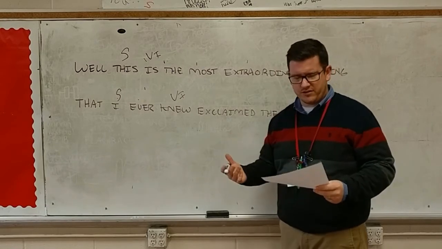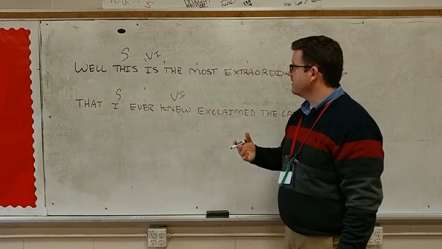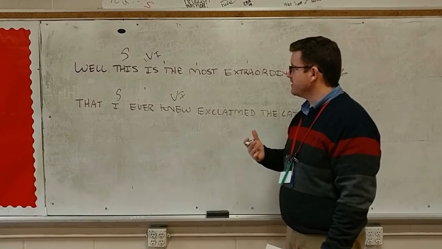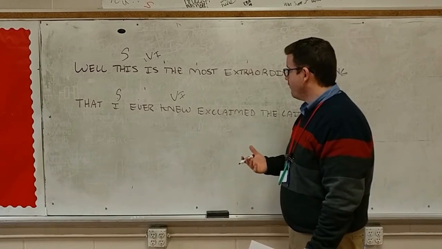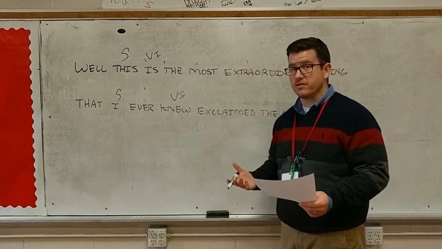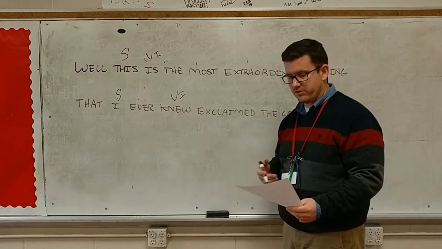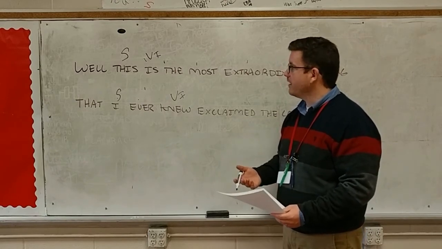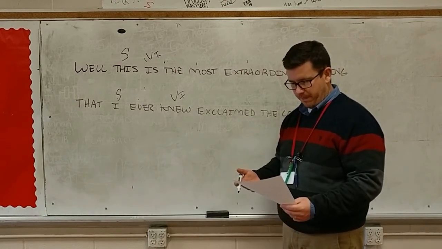And we've got to look for phrases. Tuesday is all about identifying parts of sentence, including subjects, verbs, and phrases. And I don't see any phrases. How do I know there aren't any phrases? I didn't see any prepositions or participles or gerunds or infinitives. All I've got is subjects and verbs here. Oh, I do have one thing.